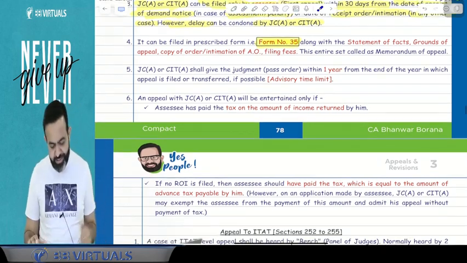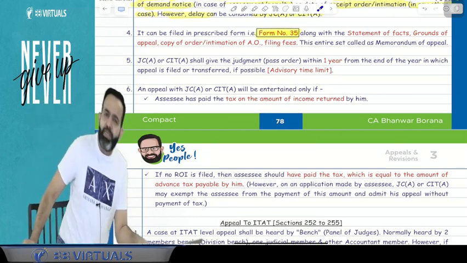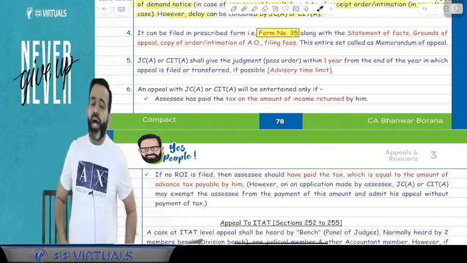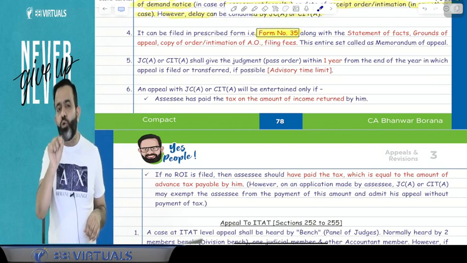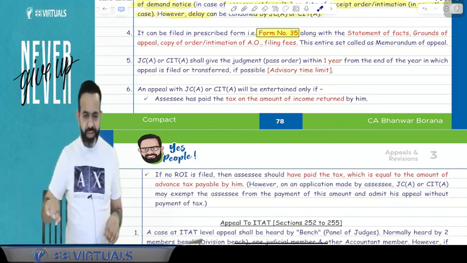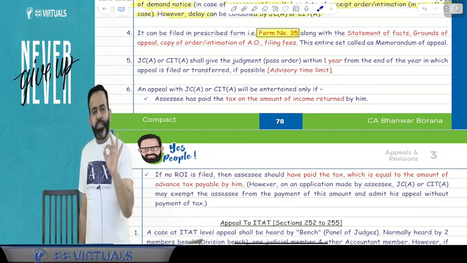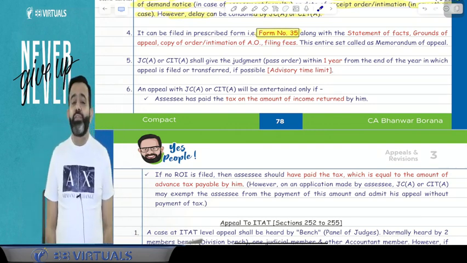Now one more point. This is the last point, point number 6. Point number 6 says that before filing the appeal to the Joint Commissioner appeal or CIT appeal, at least you have to pay the taxes on your return income.